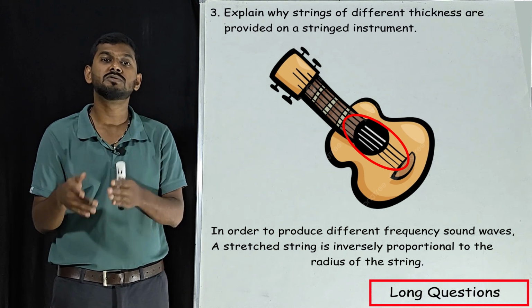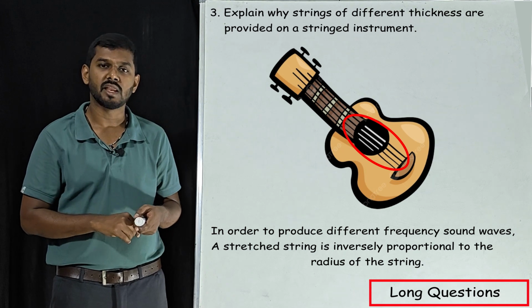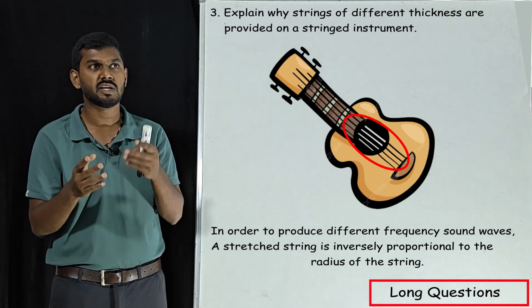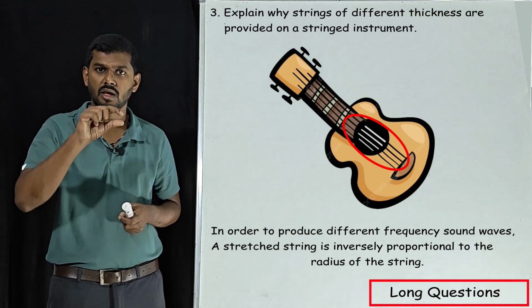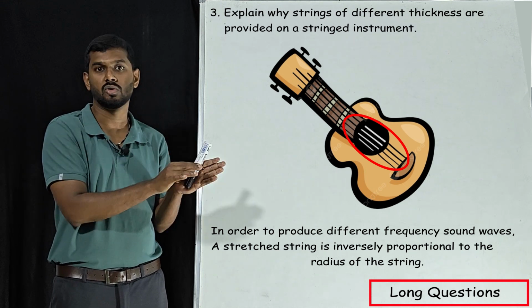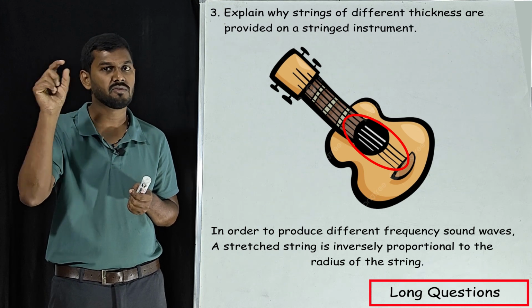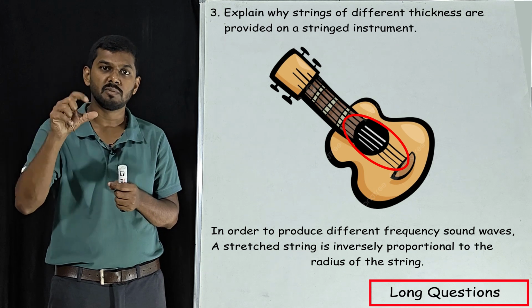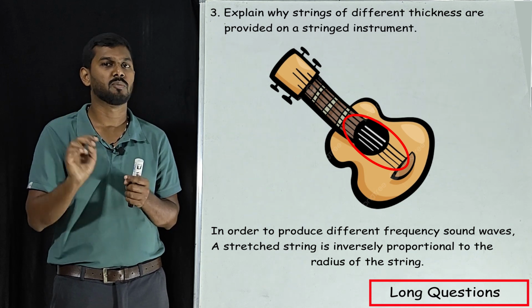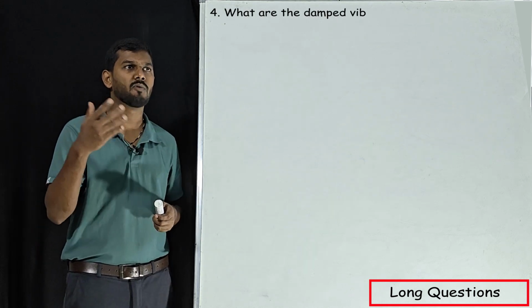So in order to produce different frequencies, we have different thickness. Here they are not asking how frequency is related to the thickness of the string, but you should know that also. Frequency is inversely proportional to the thickness of the wire or radius of the wire. If thickness is more, frequency will be less. That is the meaning of inversely proportional. That's it.